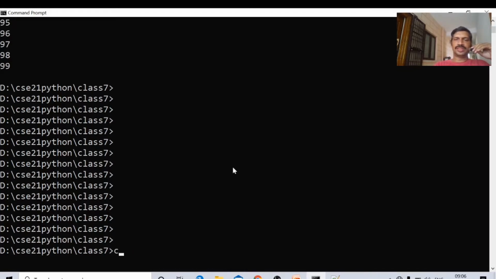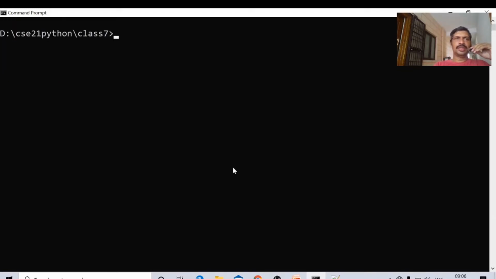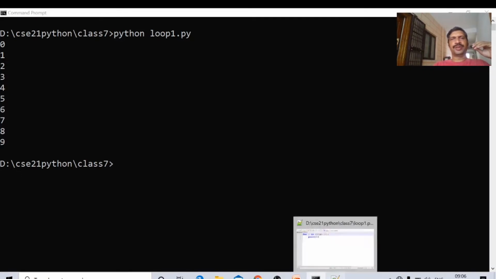CLS, clear the screen. Now once again I am running the program. For running the program, Python loop1.py. The values 0 to 9 are printed. Okay, this is one way of writing the for loop.